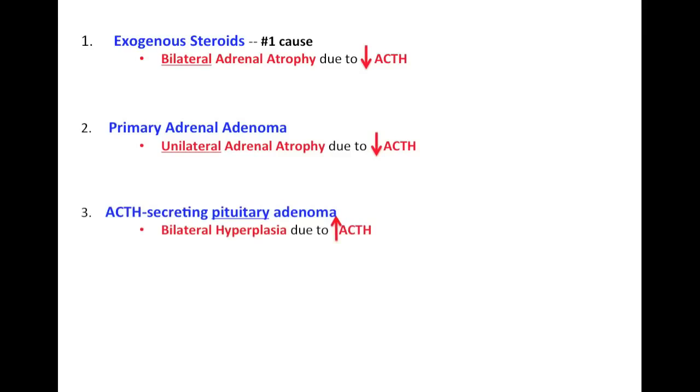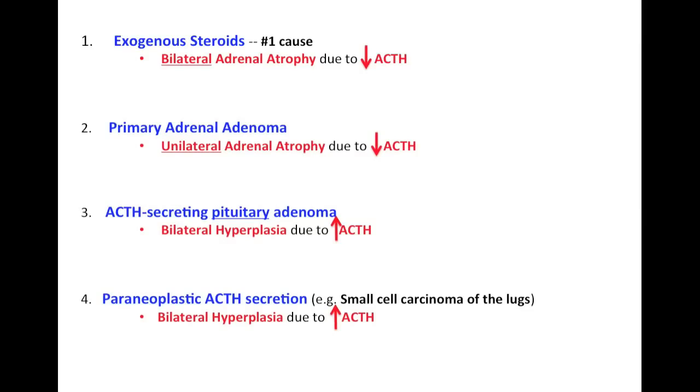The next reason is ACTH secreting pituitary adenoma. In this case, the problem is the pituitary itself. It's secreting too much ACTH. Okay, so too much ACTH will stimulate both adrenal glands, and both adrenal glands are going to undergo bilateral hyperplasia because now they're working a lot more. So they're also going to secrete a lot of cortisol, but there won't be any negative feedback in this case because the pituitary has an adenoma, so it doesn't really matter if there is any negative feedback. It's still going to secrete a lot of ACTH.